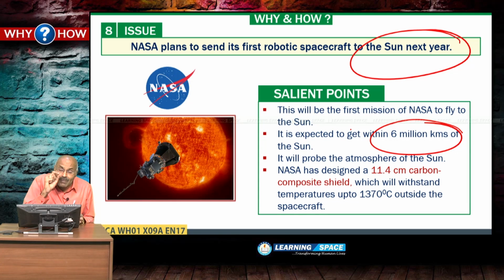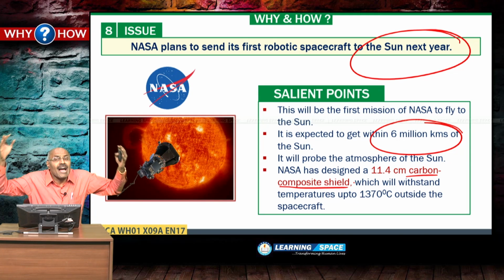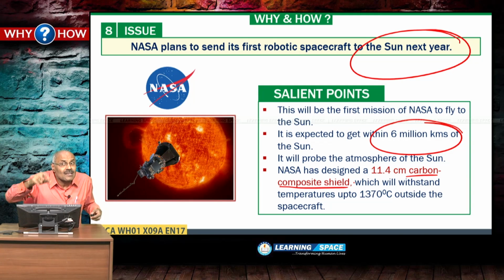Even at 6 million kilometers distance, the temperature will be very high, and the spacecraft will be protected with a carbon composite shield. If someone talks about carbon composite, this is the material used to withstand very high temperatures in spacecrafts. So a carbon composite shield will be used, and this spacecraft will go up to the range of 6 million kilometers of the sun. And please don't forget, NASA is going for this venture.